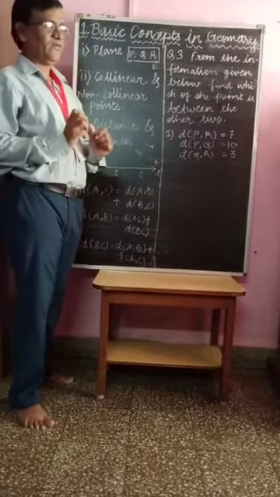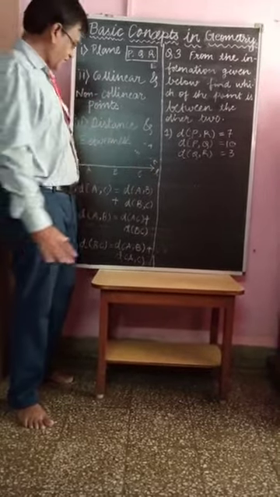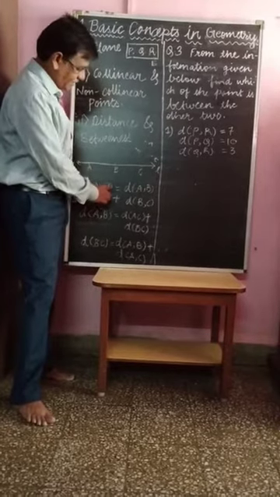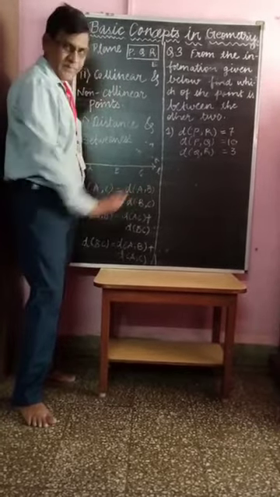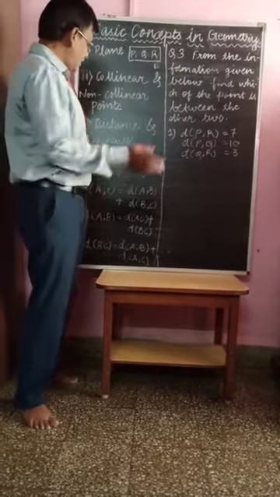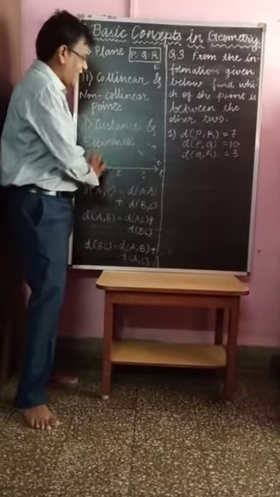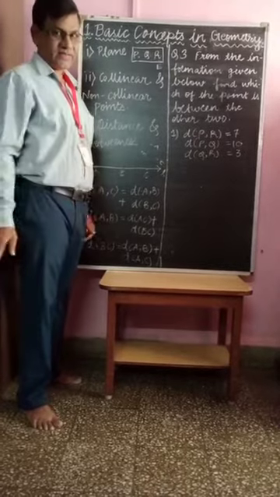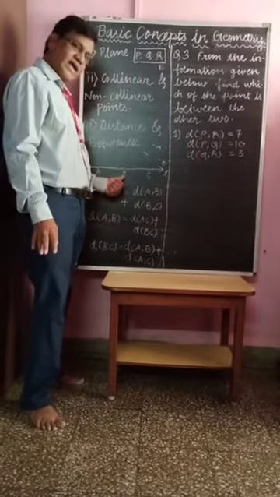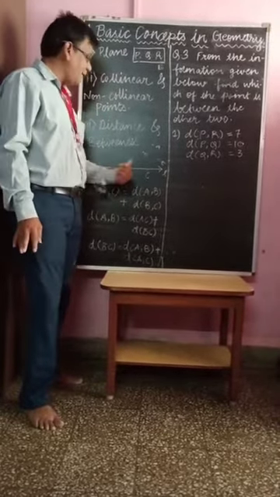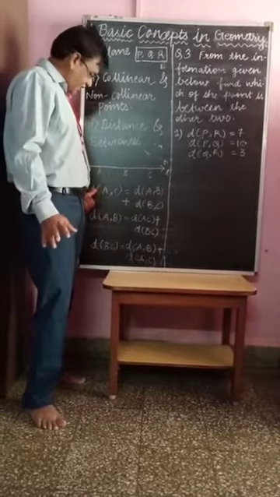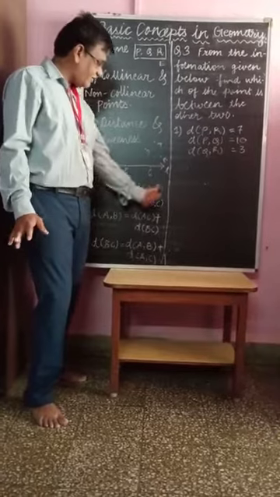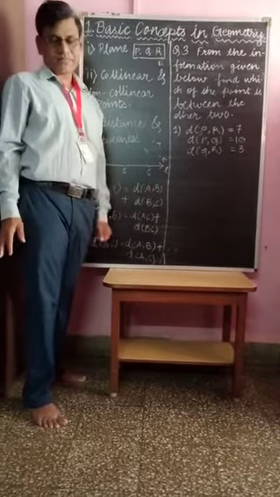This is one of the formulas if they are collinear. Distance AC is equal to distance AB plus distance BC, and point B is in between A and C. This is called betweenness. It means point B is in between point A and point C. So then you get this formula if they are collinear.